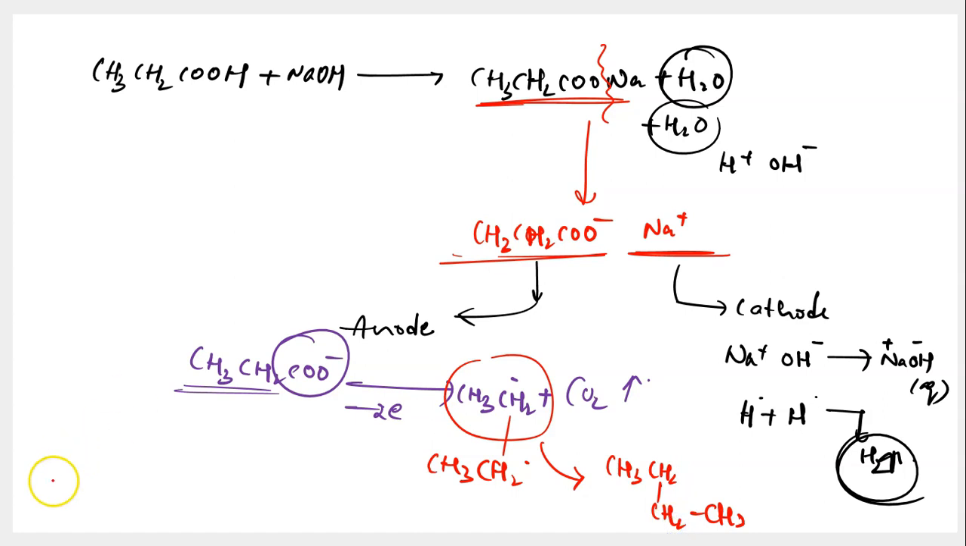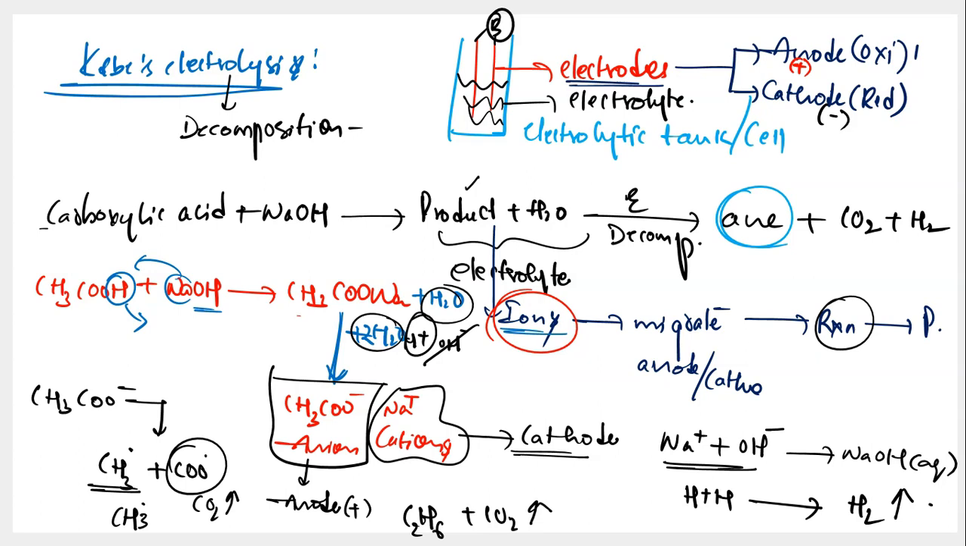So in Kolbe's electrolysis, you have 3 products, of which product number 1 is hydrogen at cathode, carbon dioxide at anode, and also hydrocarbon at anode. I hope this is clear to all of you now. If you can go through this flowchart that we have written over here, the carboxylic acid getting converted into product, ions migrating, reaction and the product. If you can follow this process, you will be able to write the products of Kolbe's reaction very, very easily.